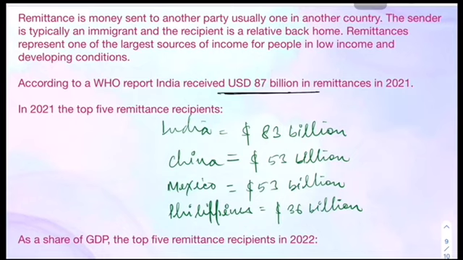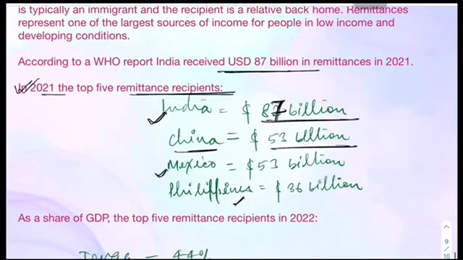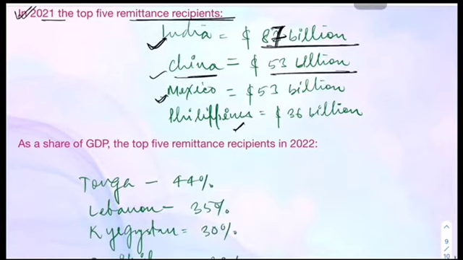That is remittance, right? So if we go to the data, in the top 5 remittance recipients in 2021, India is at $87 billion. China is at second place, Mexico is at third place, and Philippines is at fourth place, right? So this is how this list is. India is at first place, China second, Mexico third, and Philippines fourth.